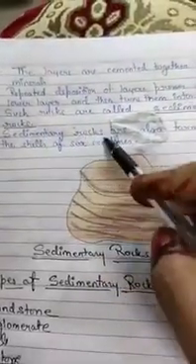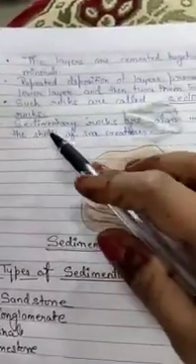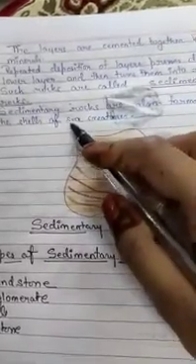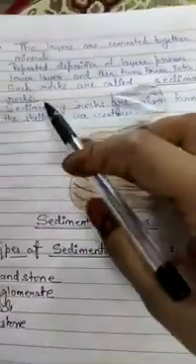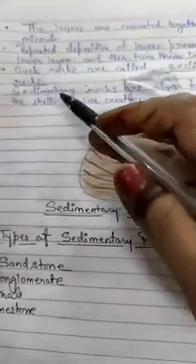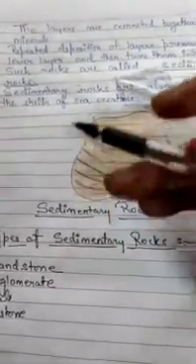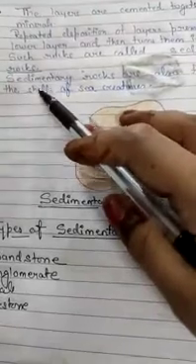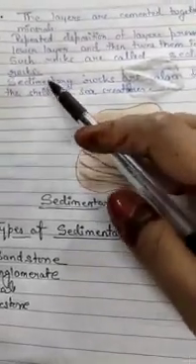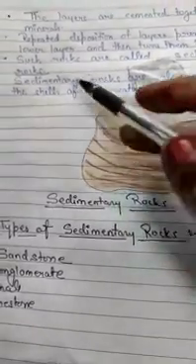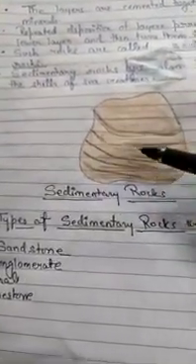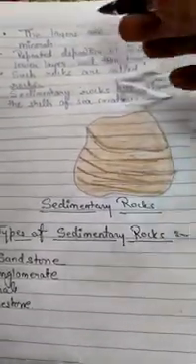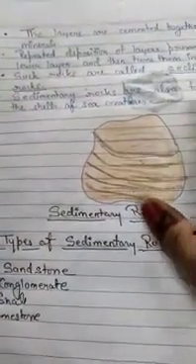Now sedimentary rocks are also formed from the shells of sea creatures. Some sea creatures, or you can say water animals, have shells on their bodies. I hope you all know, like tortoise, snail, or there are more animals. There are so many animals that have shells on their bodies. Now these shells also get collected and form sedimentary rocks. Now in this way we have completed what a sedimentary rock is.